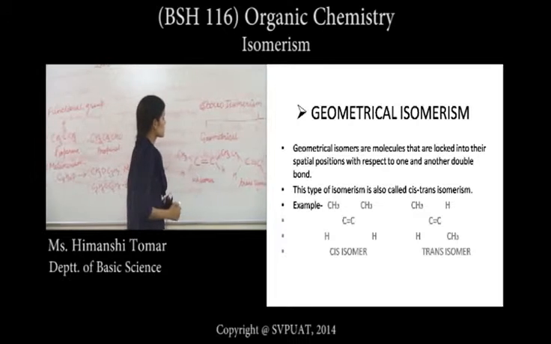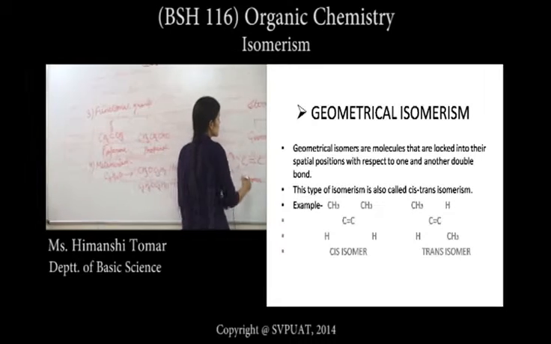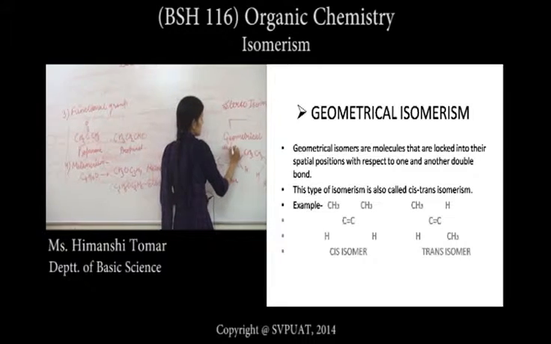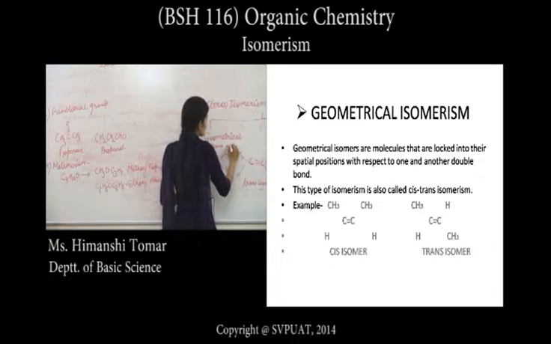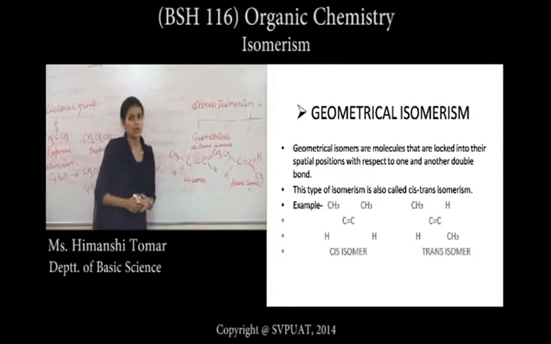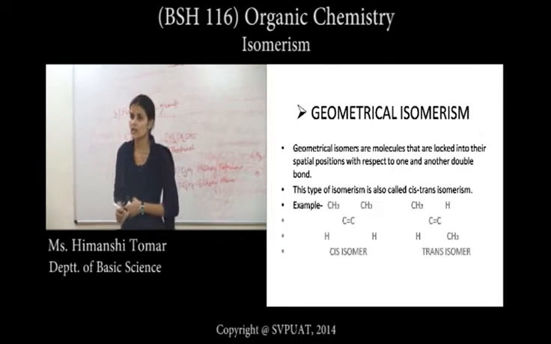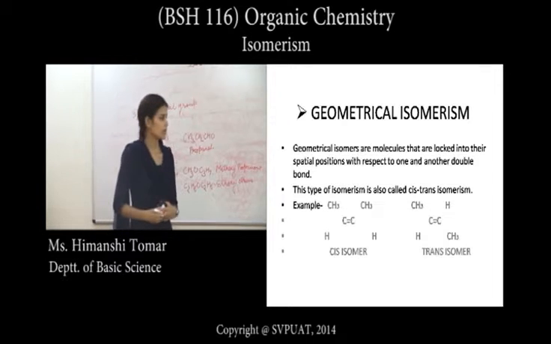This type of isomerism is called geometrical isomerism, also known as cis-trans isomerism, and the isomers are called geometric isomers.